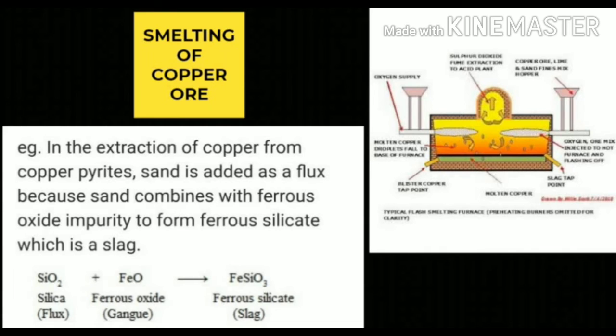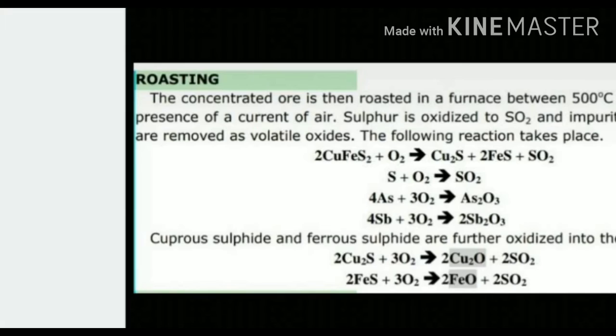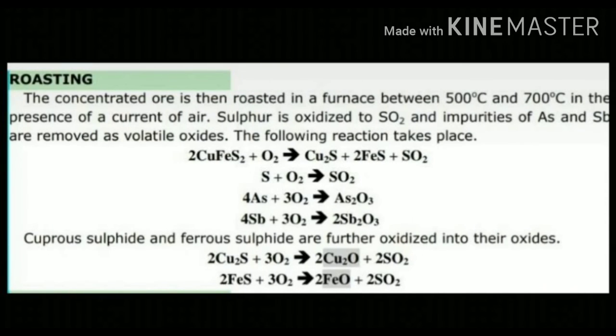Let us discuss about the extraction of copper. The important ore for the copper is copper pyrite. The copper pyrite is first concentrated by froth flotation process. Then it is followed by roasting. What is roasting? Roasting is where the ore is heated in the presence of excess of air in a reverberatory furnace. What will happen? During roasting, copper pyrite ore is converted to copper sulfide, Cu2S and FeS. And in case any impurities are present there, moisture will be expelled out and the impurities will be removed in the form of their volatile oxides.